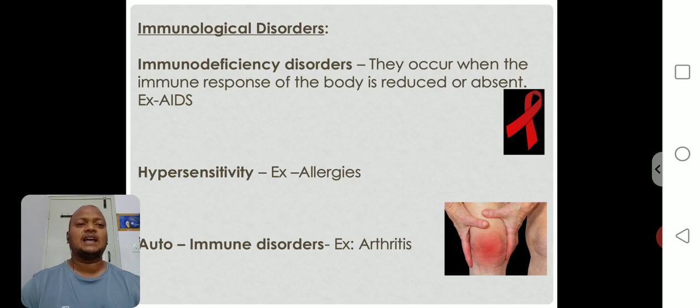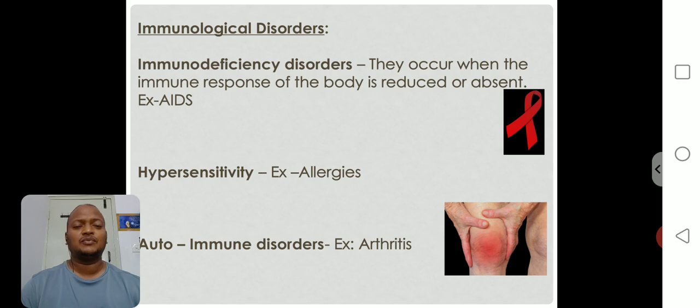Hypersensitivities are also called allergies. So what are allergies? Some elements enter the body and cause allergies. The factors that cause allergies in the human body are called allergens. When allergens enter the body, our immune system responds and some antibodies are released. That is called hypersensitivity or allergies.